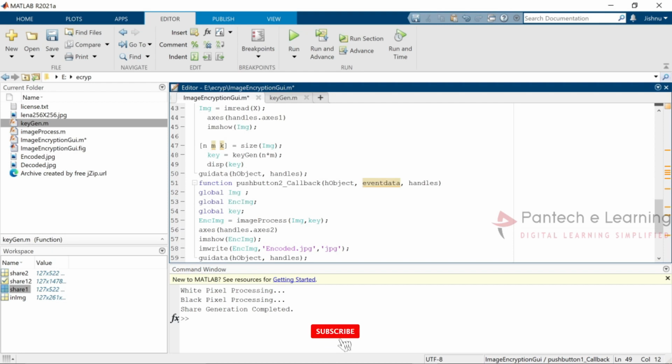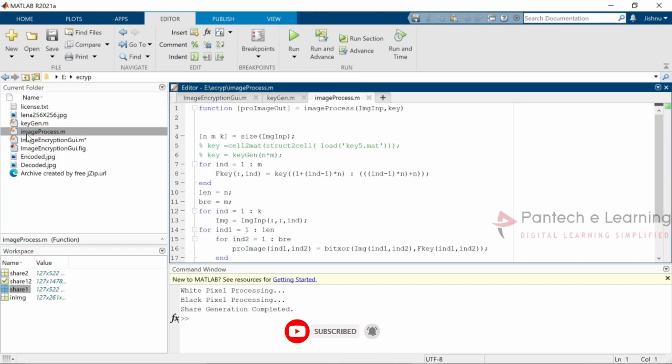After pressing that, image process will take place, because the image cannot be encrypted directly. So those size and data will be called, and the indices value also will be called over here, and from that the indices value will be combined with the image value by using the bit XOR operator. With that XOR operator, all the data will be combined into a single file.